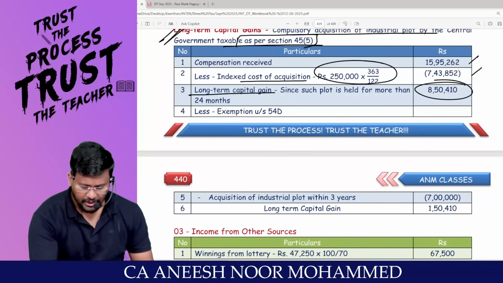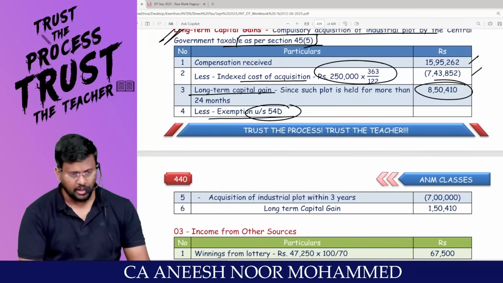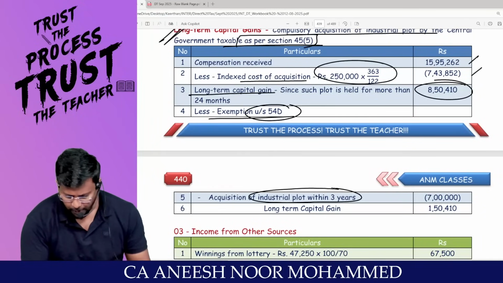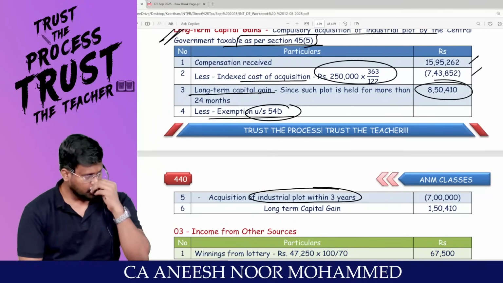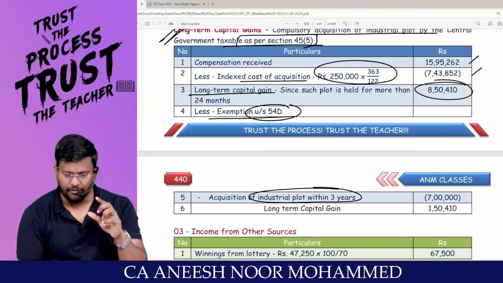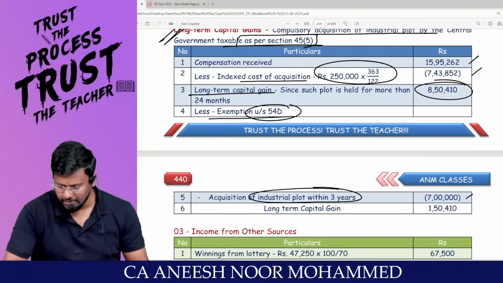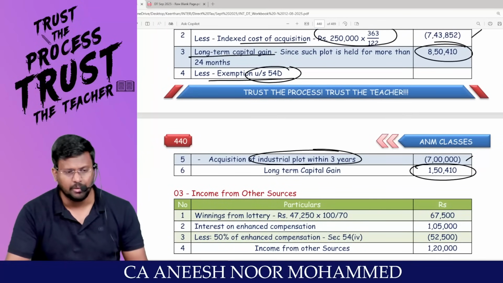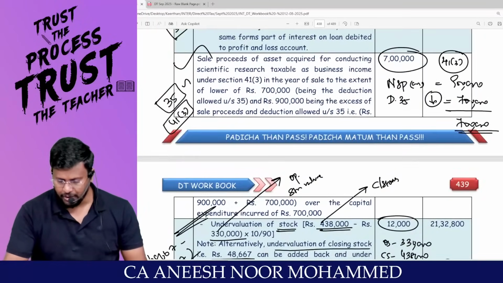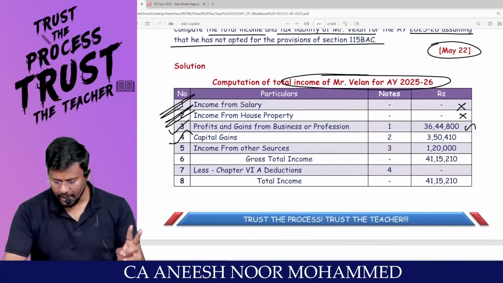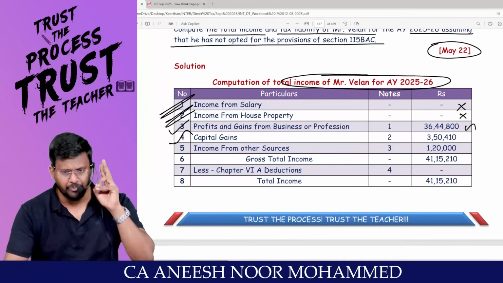8,50,000. So the exemption under section 54D, since you have acquired an industrial plot within how many years? 3 years. You are entitled to claim exemption under 54D. Hence you claim the 7 lakhs. So the taxable long-term capital gain is 1,50,410. So two capital gains: short-term capital gain and long-term capital gain.